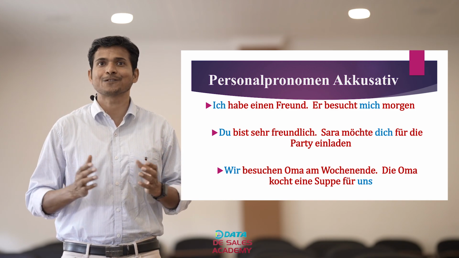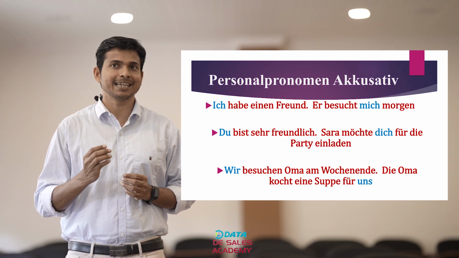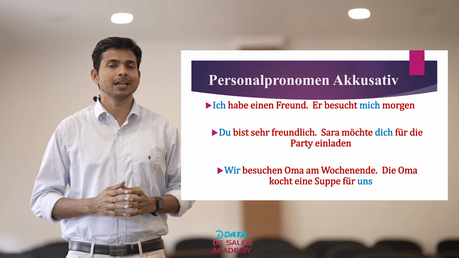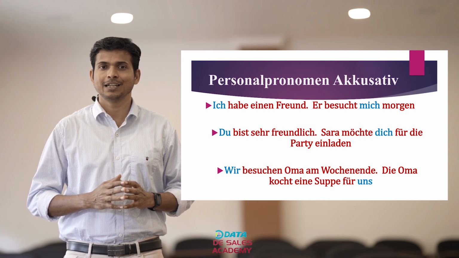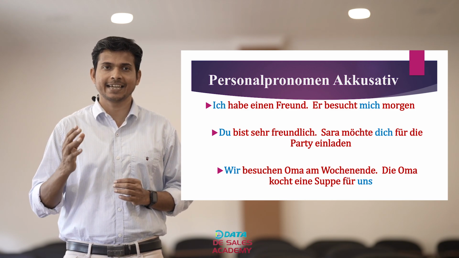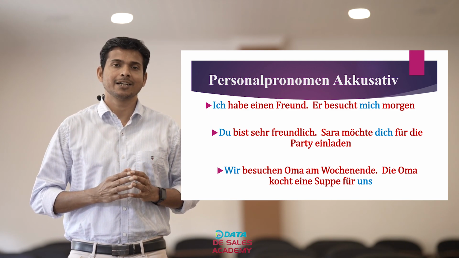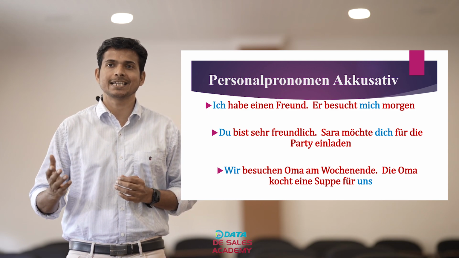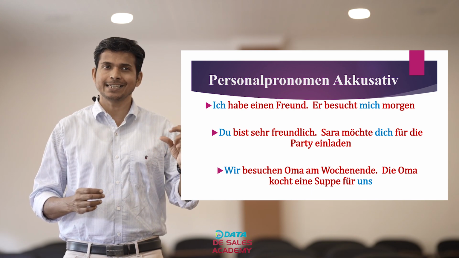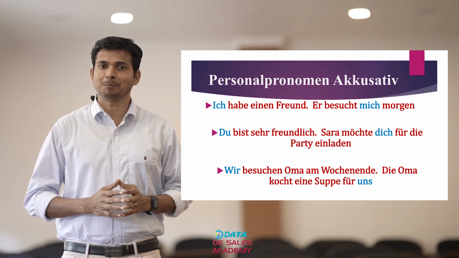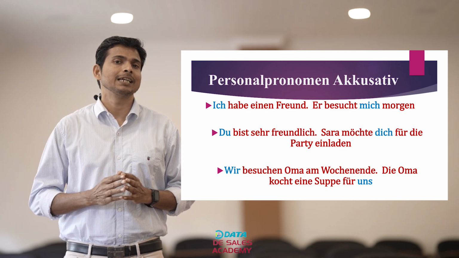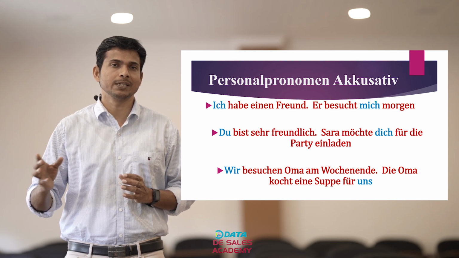Du bist sehr freundlich. Sarah möchte dich für die Party einladen. Here du is personal pronomen in nominative case, and the corresponding personal pronomen in accusative case is dich. Third sentence. Wir besuchen Oma am Wochenende. Die Oma kocht eine Suppe für uns. Wir is subject, and again personal pronomen in nominative case, and personal pronomen in accusative case is uns.